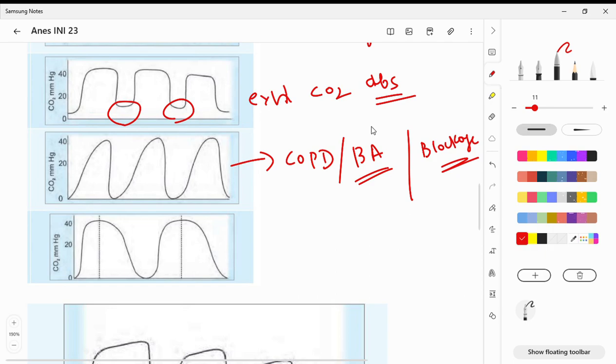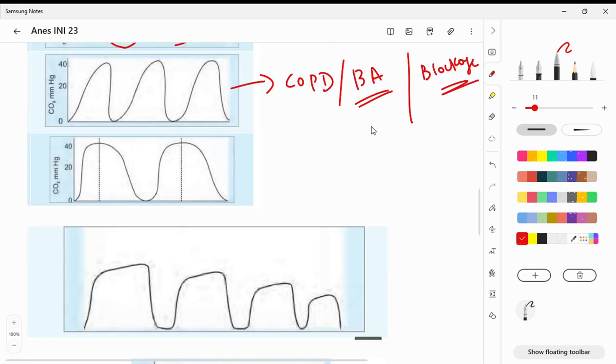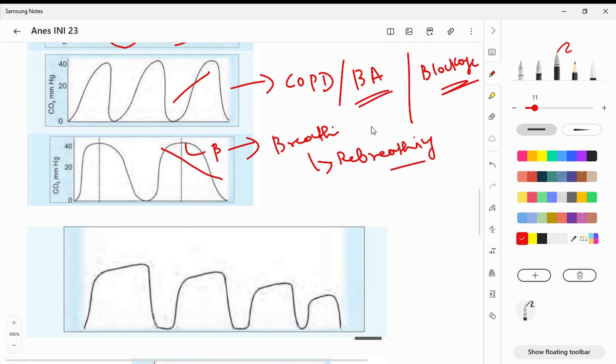So next you can see this. So our first one is increased alpha. That's why our curve is shifted in this direction. But here it is in this direction. I mean, this angle is increased. This is nothing but your beta angle. So whenever your beta is increased, just remember beta for breathing. So this is for your rebreathing. So the patient is rebreathing his own air again. So that's all here.